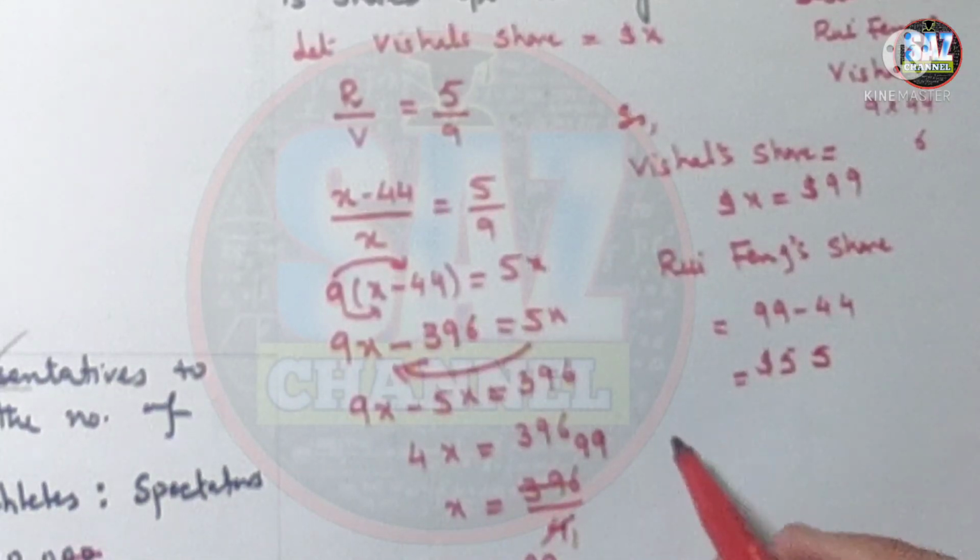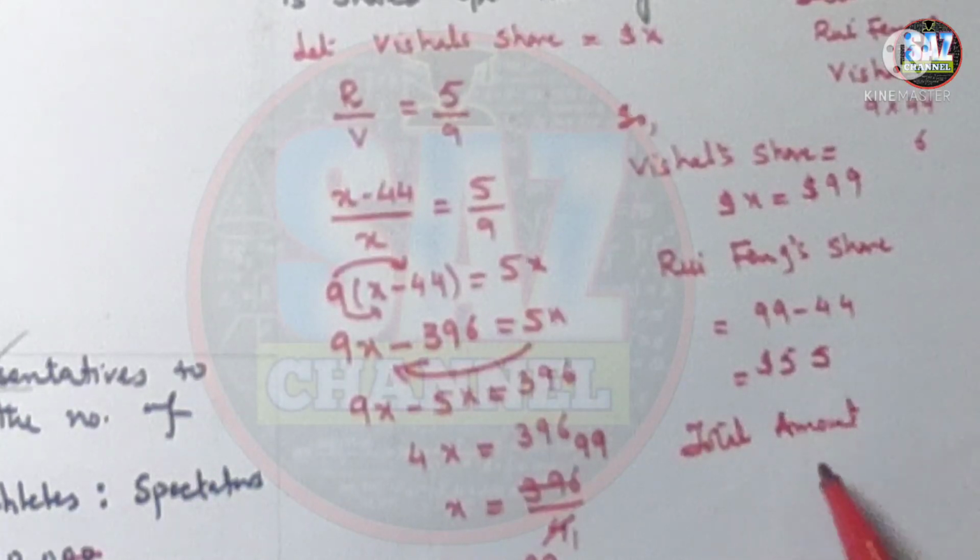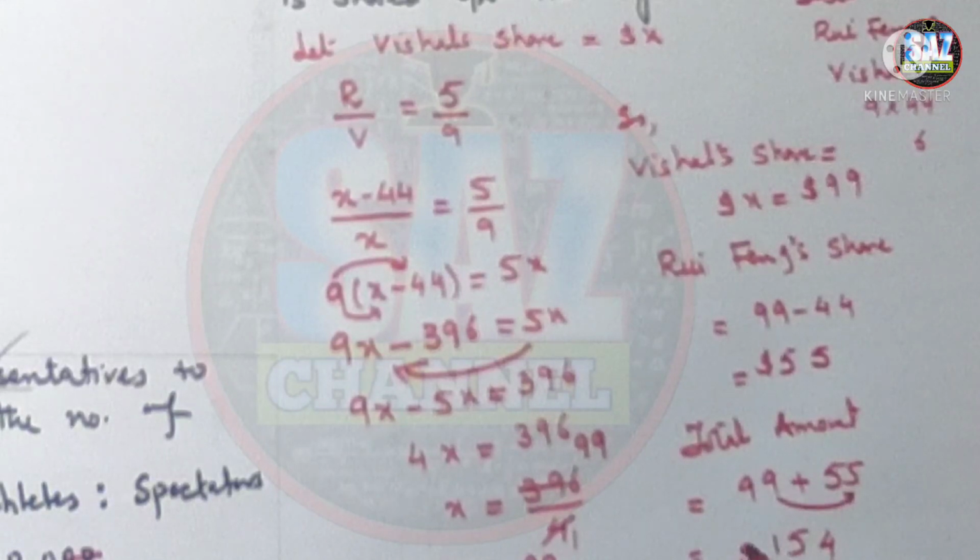99 and 55, and as we need to find the total amount, it will be equal to Vishal's share plus Rui Fang's share, 99 plus 55, which is $154. This is the total amount being shared between these two people. You can see how, by the combination of algebra and ratio, we are solving these questions easily.